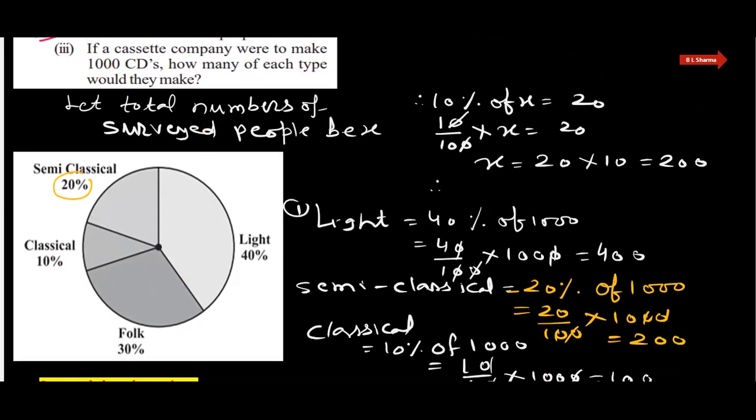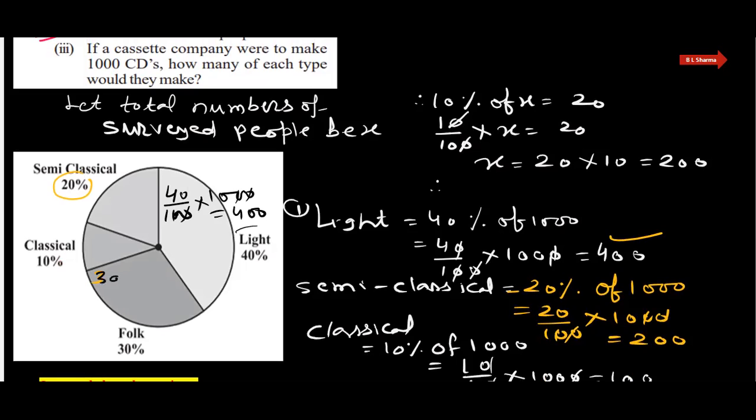And last, light music, that is 40%. So 40% out of 100 into 1000, that is 400. So we can say light music is 400. Folk, sorry, folk is what? Folk is 30%.